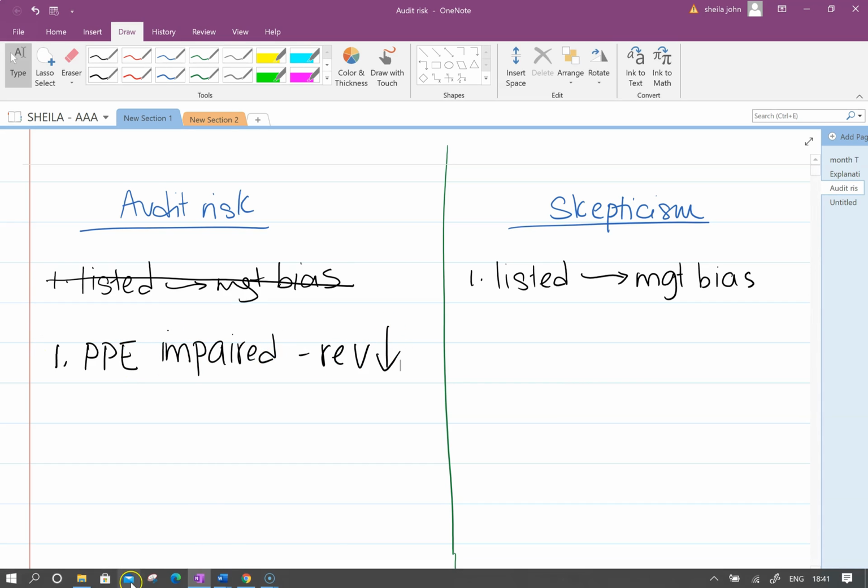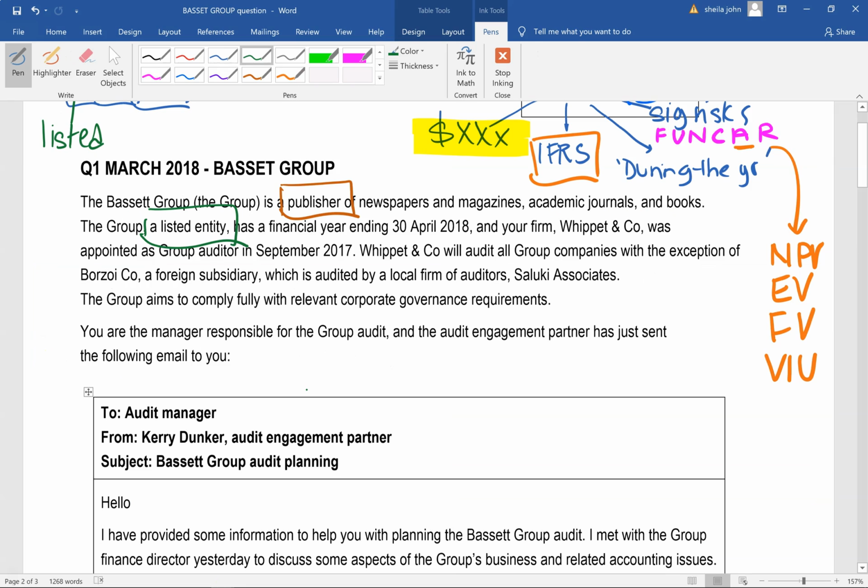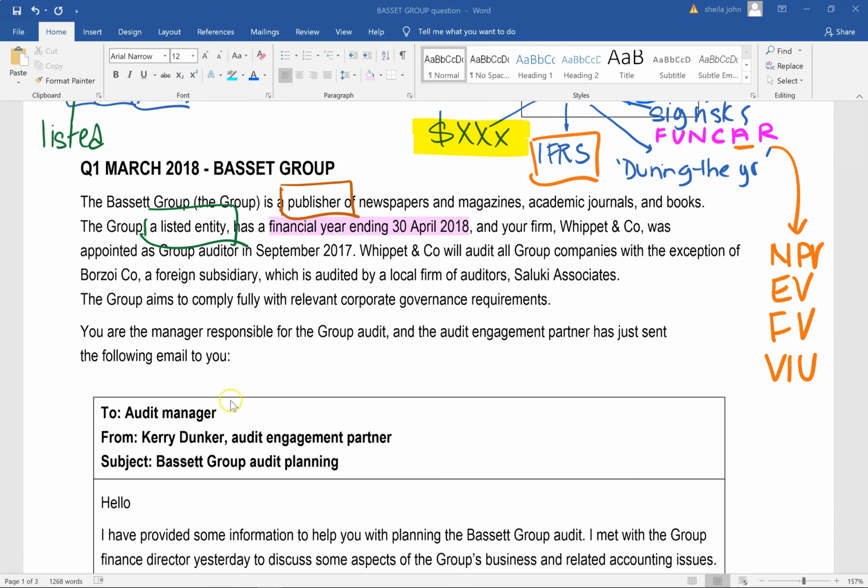So let's go back to the question. It says it has a financial year ending of 30th April. I colored my year end in pink, and I only use pink highlighter just for that purpose, so that in the exam I would be able to easily track down the dates if necessary. So here the year ending is 30th April.